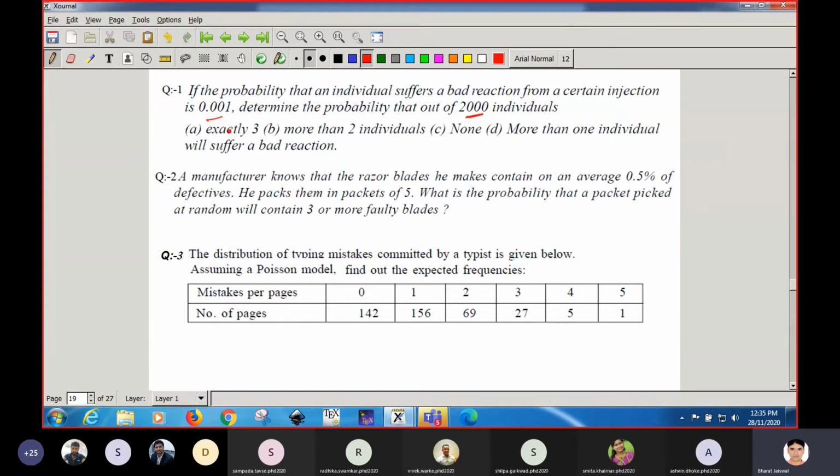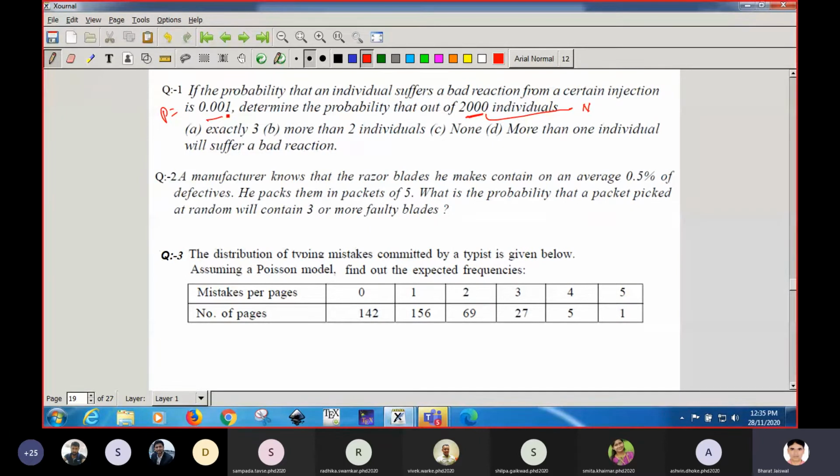Okay, so if the probability that an individual suffers a bad reaction from a certain injection is 0.001, this is the probability, that is P, of getting affected by a certain disease or injection. Determine the probability that out of 2000 individuals, this is the frequency, that is capital N, you can say. We have to calculate the probability that out of these individuals, this many will suffer a bad reaction.